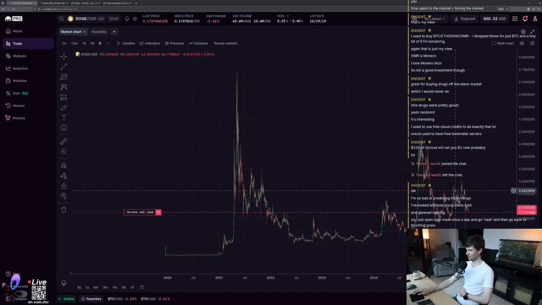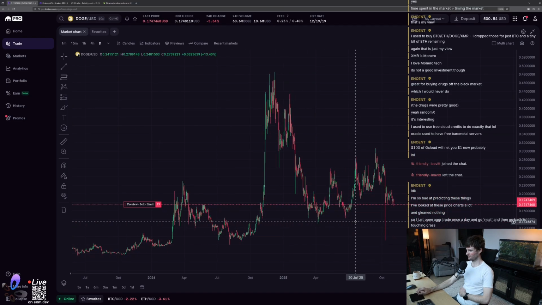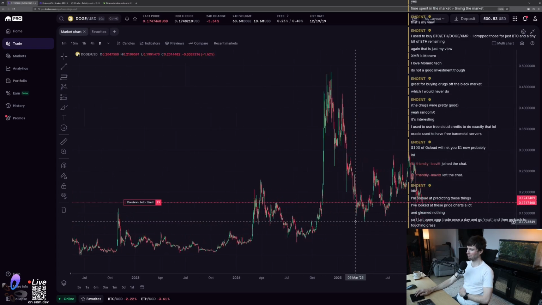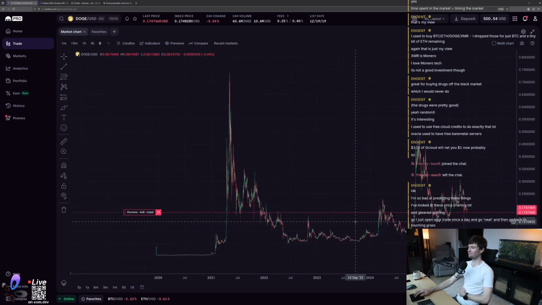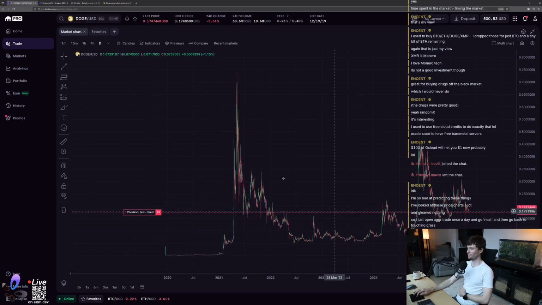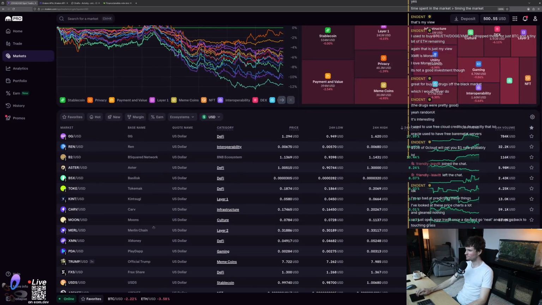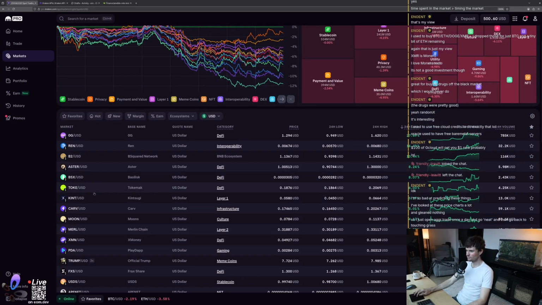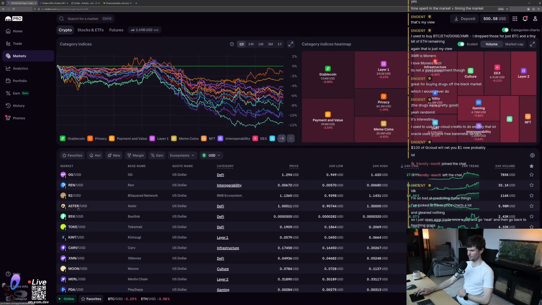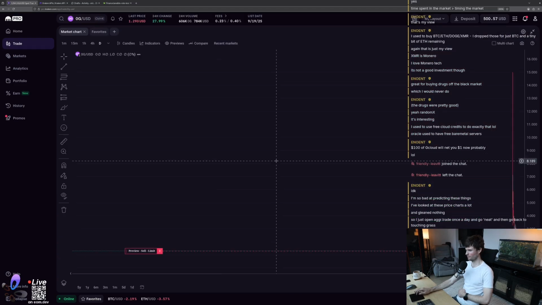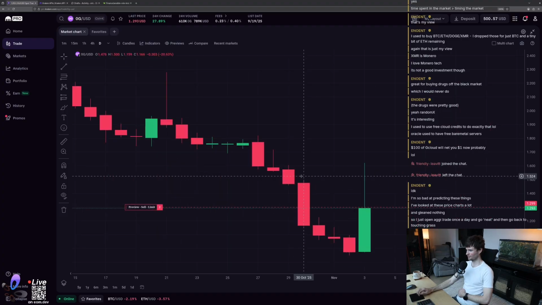There's something of an upward trend here. This is a little bit tempting. Monero and Doge are both kind of tempting me at the moment. Yeah, a lot of these with the 24-hour... I have it sorted by 24-hour change so that the ones that have increased the most are up top. Right now it's this one. But once you actually look at the data, you see that it's not quite as good as it looks.